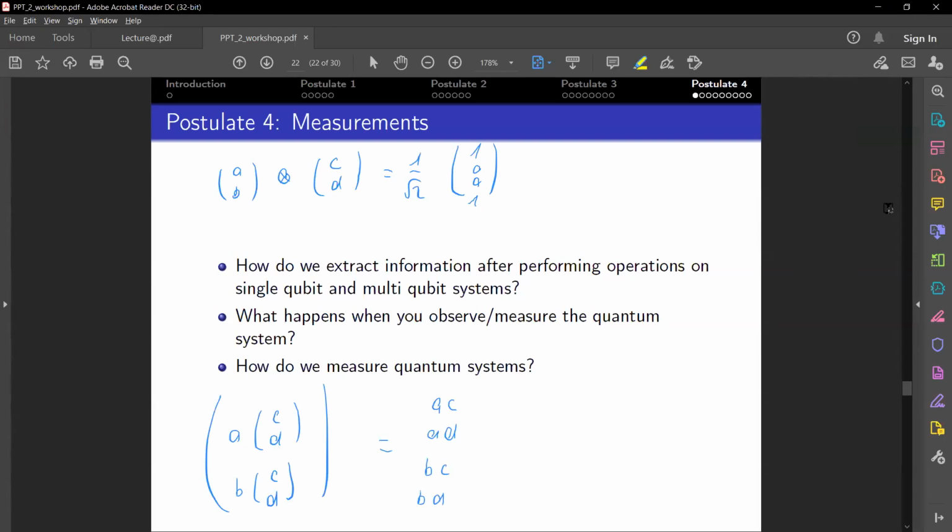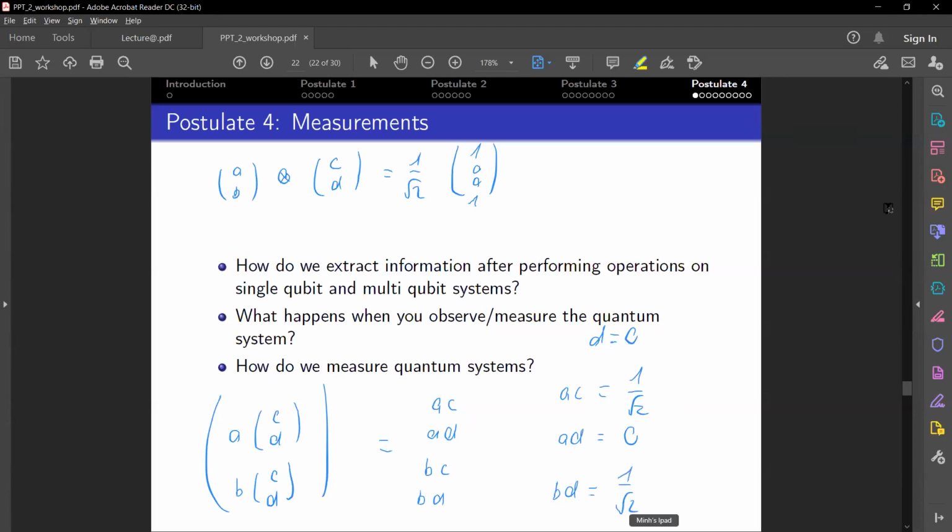So let's say that AC is equal to 1 over square root of 2, and AD equals 0. That means D has to be equal to 0 because A cannot be 0. But we have BD equal to 1 over square root of 2.